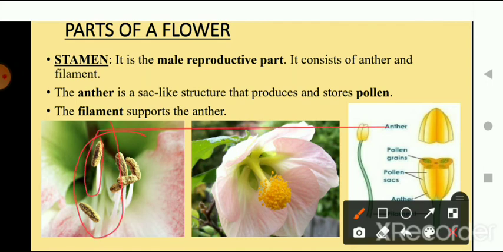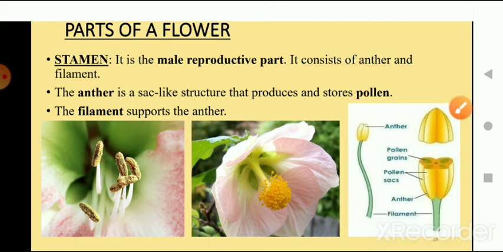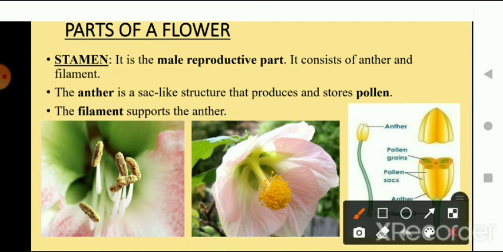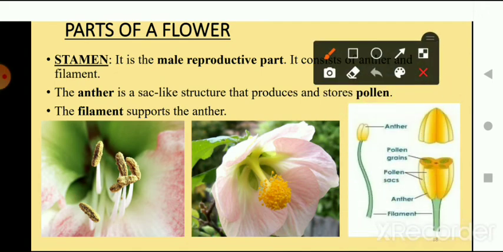What is the work of a stamen? It is the male reproductive part of the flower, and it consists of anther and filament. So a stamen has two parts. Here also you can see in this third picture, this whole is a stamen, and this upper part is anther and the lower part is filament.